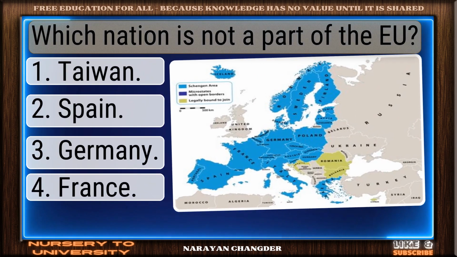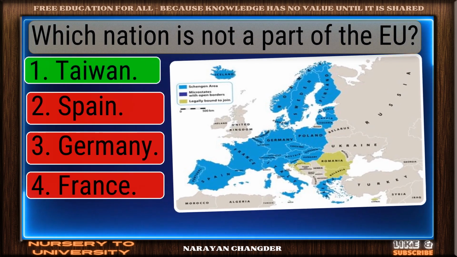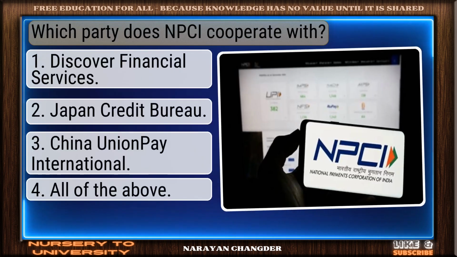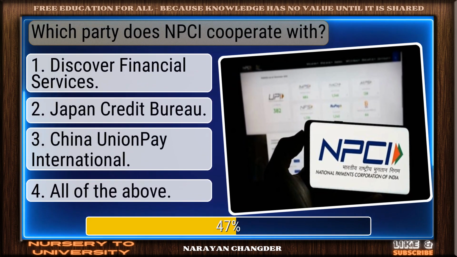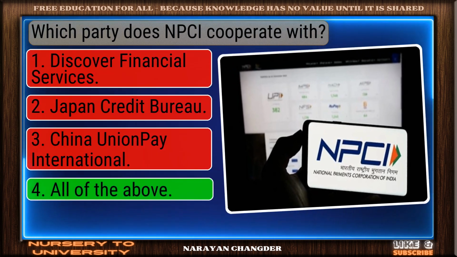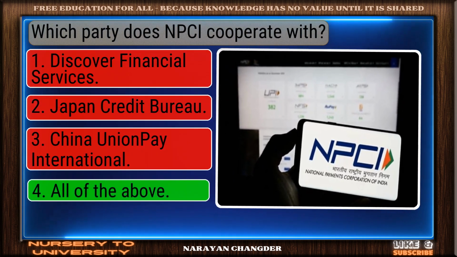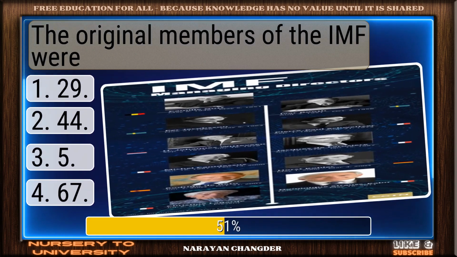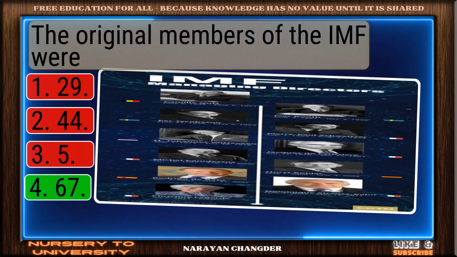Which nation is not a part of the EU? Excellent. Taiwan is a brilliant choice. Which party does MC cooperate with? Great thinking. All of the above is the right choice. The original members of the IMF were. 67 is a solid answer.